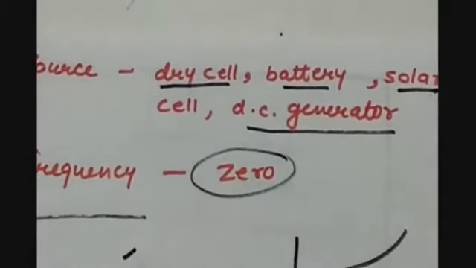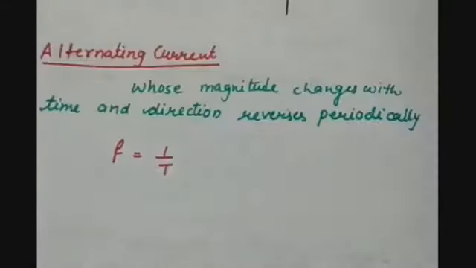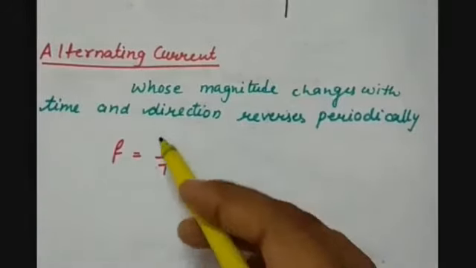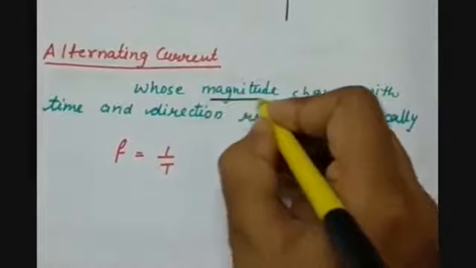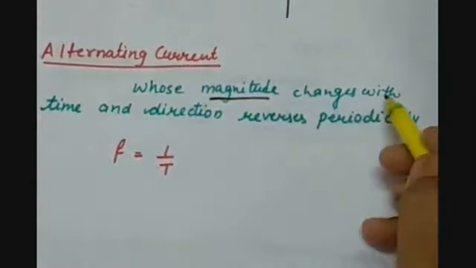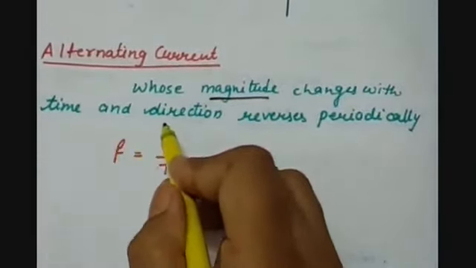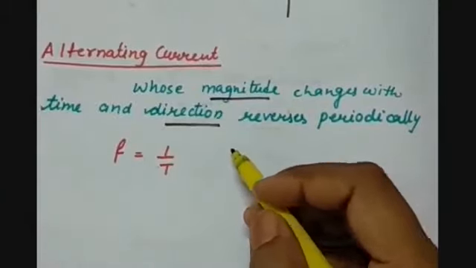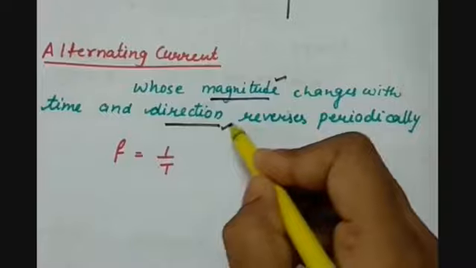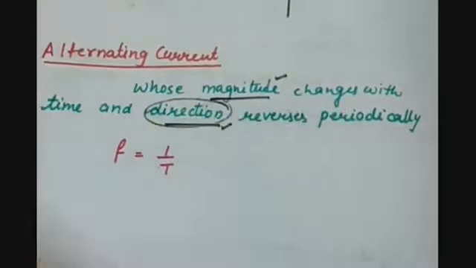Then second is alternating current. Alternating current is that electrical current whose magnitude changes with time and the direction. Here two things are important, magnitude and direction. The must condition is its direction.